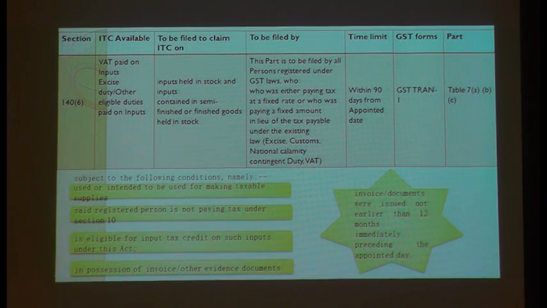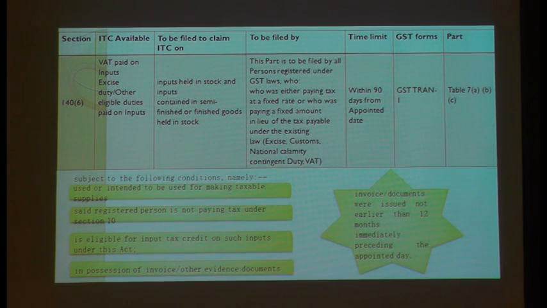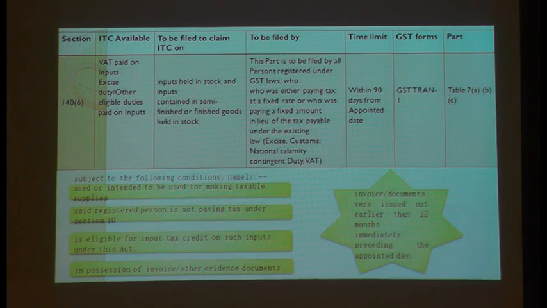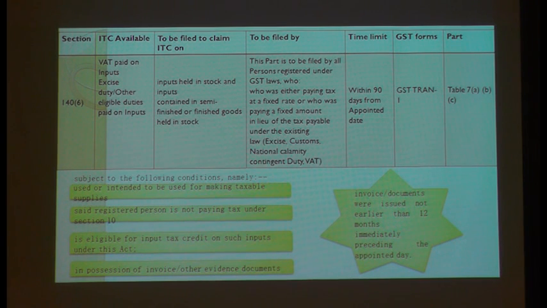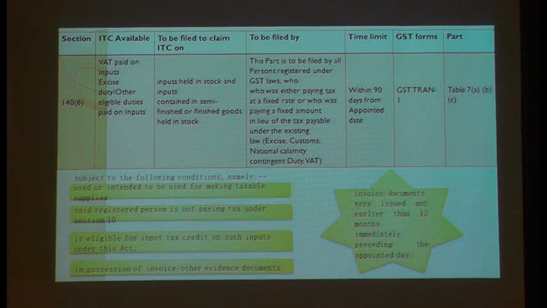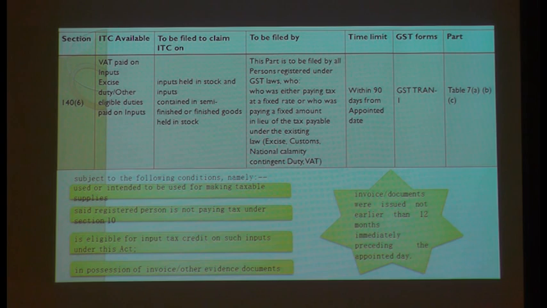Yes or no? That is what you have to identify. You would have missed all this when you are calculating the stock. So don't see only what stock lies with you. Even in some circumstances, you would have sent this stock for demo purpose. Say I am a car manufacturer, I would have sent this car for demo purpose, or for testing purpose. So all those things you have to look into, inputs and stock, very carefully when you are going for this transition credit. Any doubt on this?